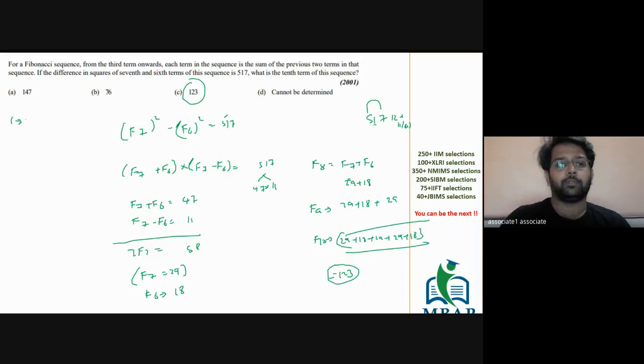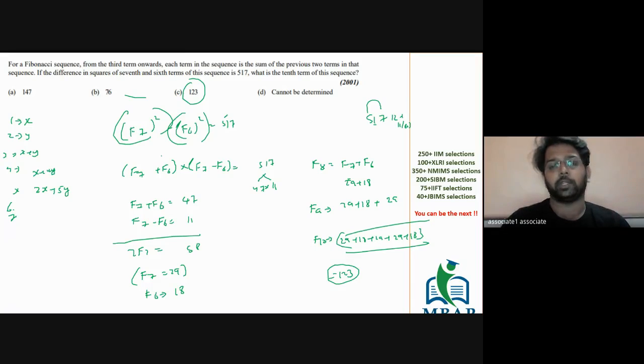First term x, second term y, third term x plus y, fourth term x plus 2y. Next is x plus 2y plus x plus y, so it's 2x plus 5y. Then sixth term, then seventh term. Not required. Then again you will do 7 minus 6 only, no? So consider it to be f5, f7 and f6 only. You will be able to solve it faster and quicker.